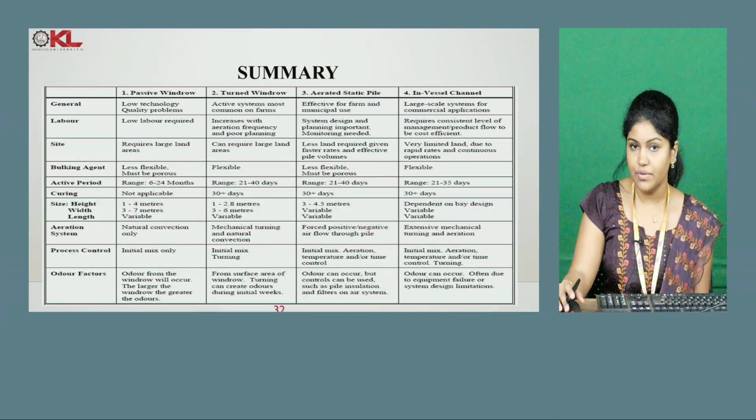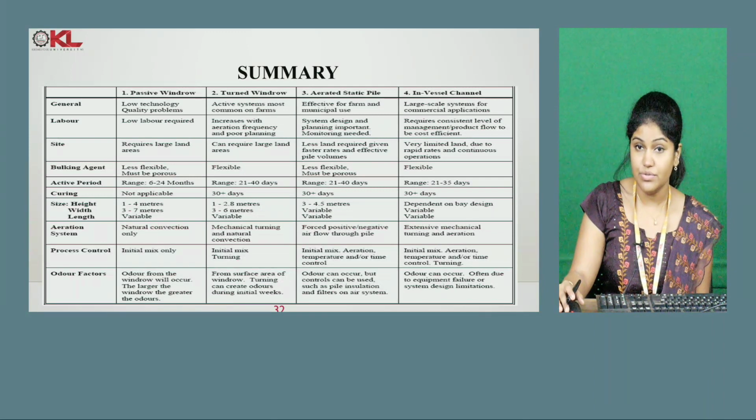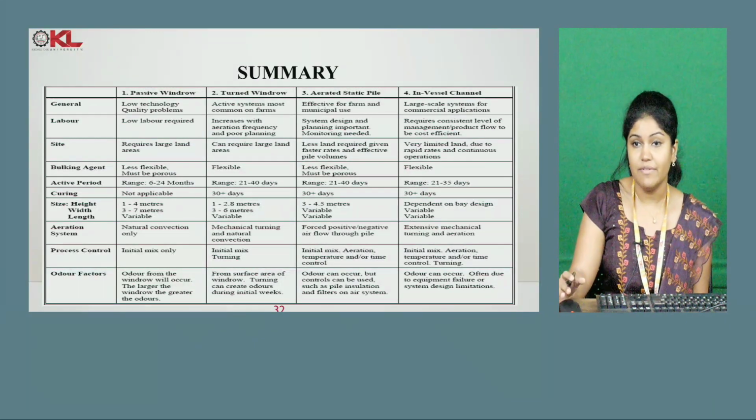So passive windrow we had studied right now. Second one is turned windrow. Third is the aerated static pile. Fourth is the in-vessel channel. These are the four types of composting we had studied in today's class. So you can go through this table. You can see the labor, how the labor comes in each method, about the site, whether large land or a small area is required, what the bulking agent is, and the size of that particular composting, everything you can see, and the process control, what all is required and what factors are to be noticed. Everything is explained clearly like a comparison in this table.